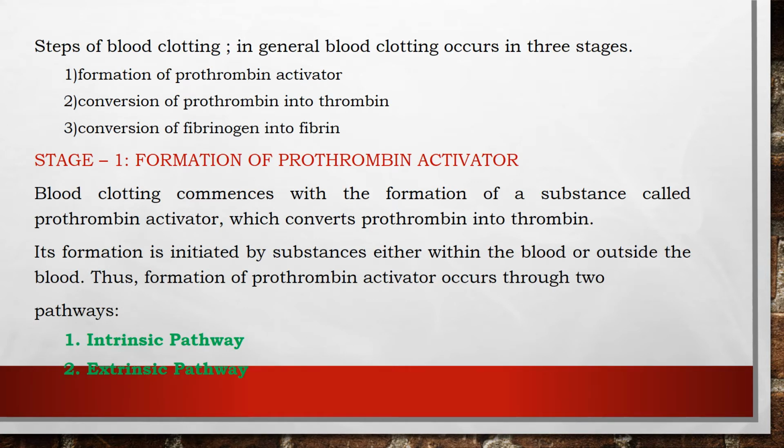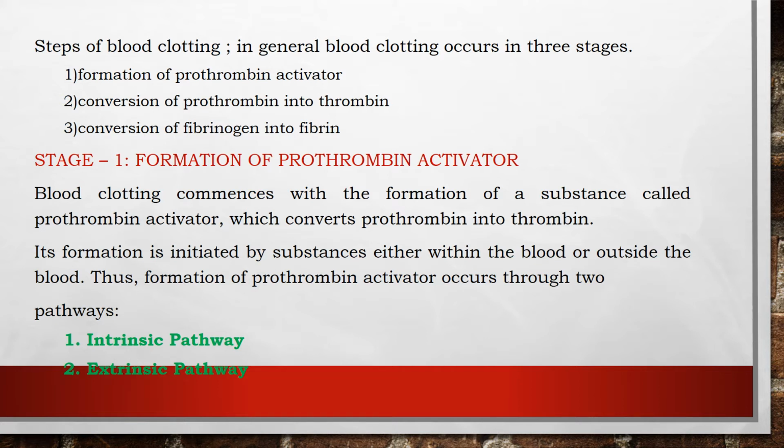So now we will discuss the steps of blood clotting. Generally, blood clotting occurs in 3 stages. The first is the formation of prothrombin activator, second is the conversion of prothrombin into thrombin, and third is the conversion of fibrinogen into fibrin. And now we will discuss stage 1, that is the formation of prothrombin activator.